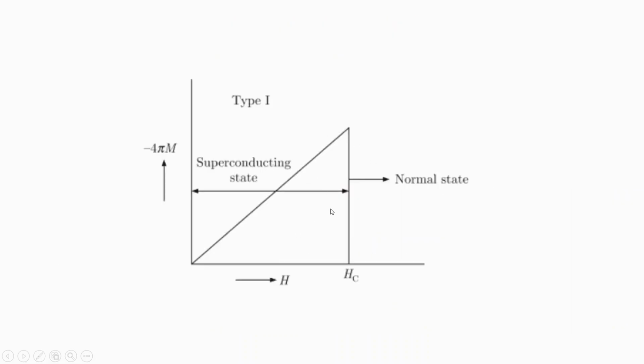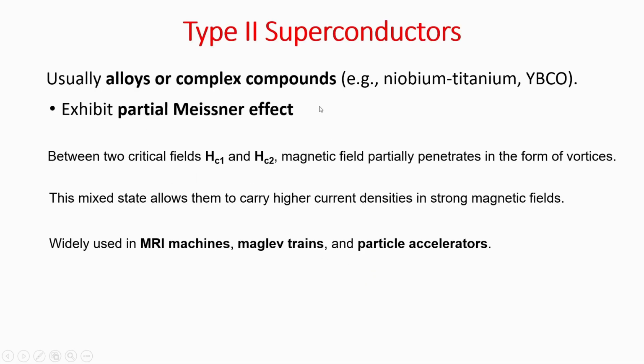So this is a type 1 superconductor. This critical magnetic field is generally very low. And what are type 2 superconductors? Generally alloys or complex compounds like niobium, titanium, YBCO. These are type 2 superconductors. They have a higher critical temperature as compared to type 1 superconductors, and they generally have two critical fields, Hc1 and Hc2. I will show you in the magnetization figure.